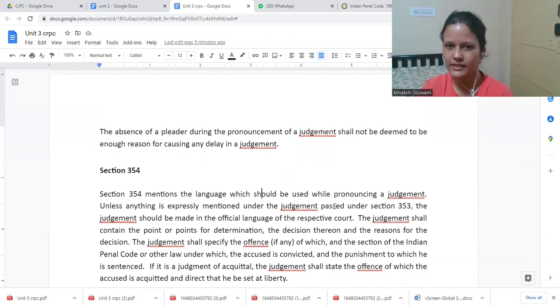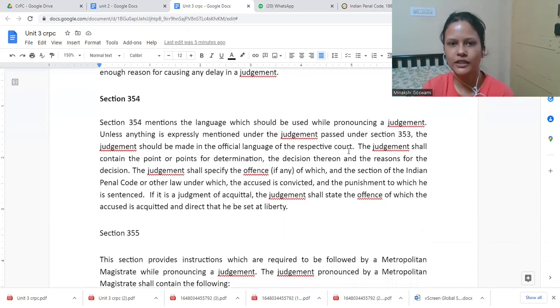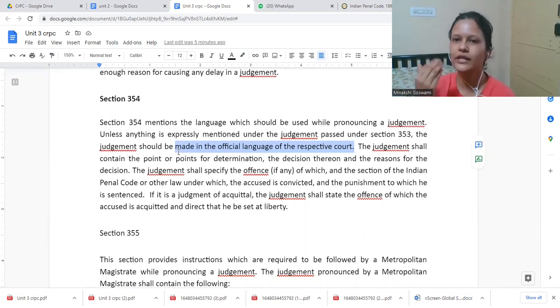Now, language, what is used in the judgment, right? The judgment should be in the official language of the respective court. Take, for example, the Supreme Court: decisions will be in English, the judgment would be written in English. If you look at judgments of the 25 different high courts, they will be in English. But if you look at decisions of subordinate courts, there are states like Gujarat, UP, where their judgments would always be in Hindi and Gujarati, their local language. Why? Because in subordinate courts, that's like the State language.